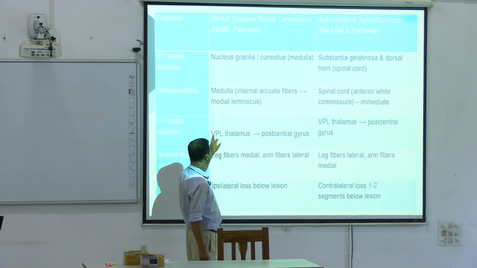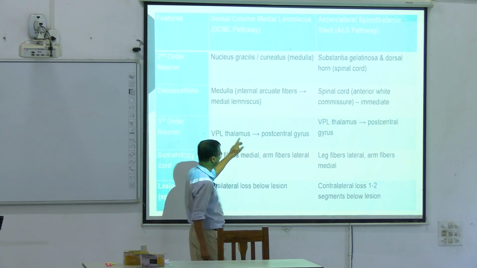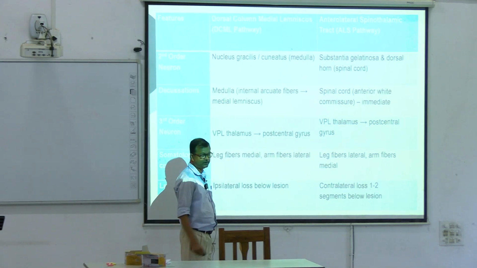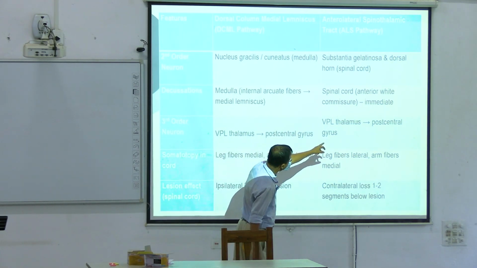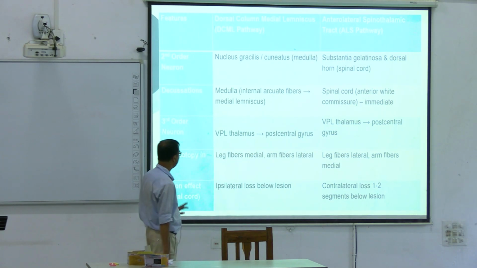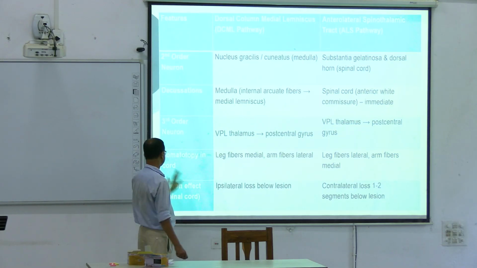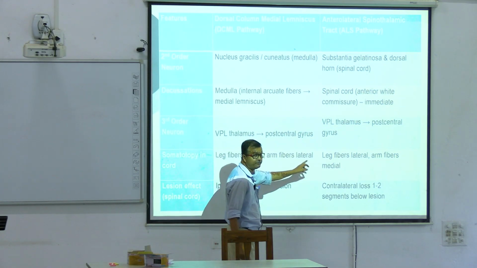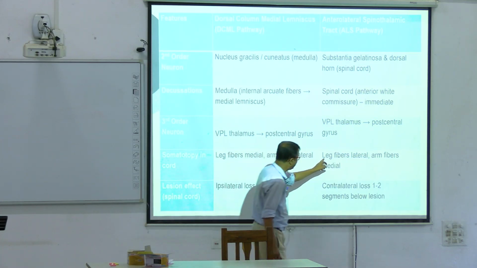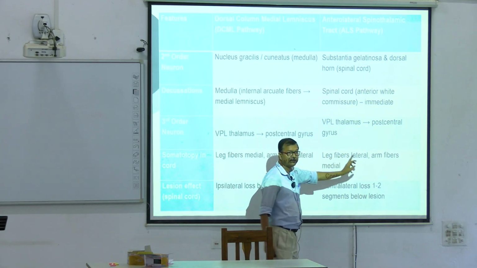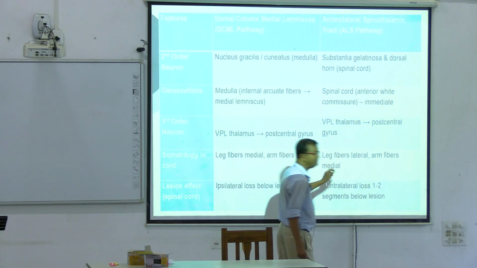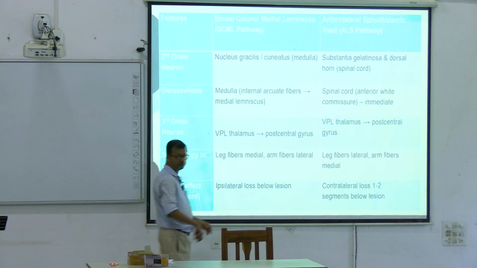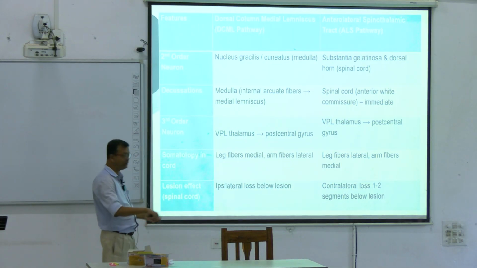Next, third order neuron from the thalamus. Which portion? VPL, ventral posterolateral thalamus, to the postcentral gyrus. That also goes to the postcentral gyrus. From VPL, both. Somatotopy in this: leg fibers medial or lateral? But see, in this case, leg fibers are lateral and arm fibers medial, opposite.